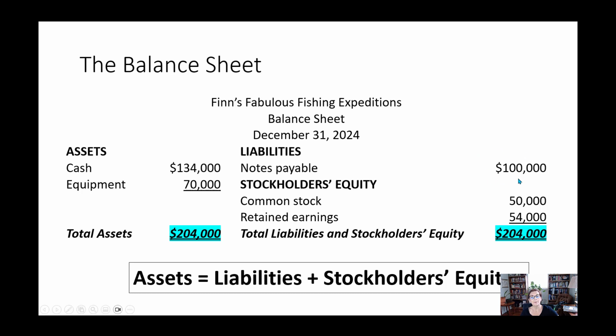Remember that the company borrowed $100,000, and notes payable means that you borrowed money from a bank and you signed a note and you said, I'm going to pay you back and I'm going to pay you some interest, and then there's a due date, right? We'll look at that in more detail later. Common stock is the money that stockholders contributed to the company, and then remember the retained earnings in this case is just net income because we didn't pay any dividends. Again, very, very important here, right? These two numbers have to be equal.